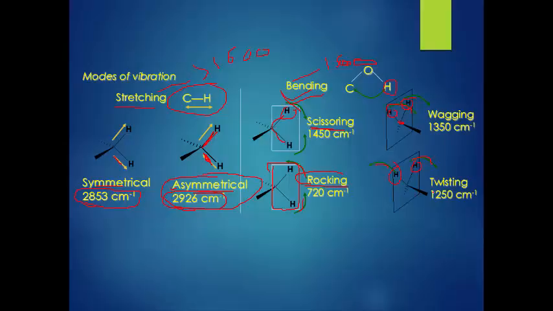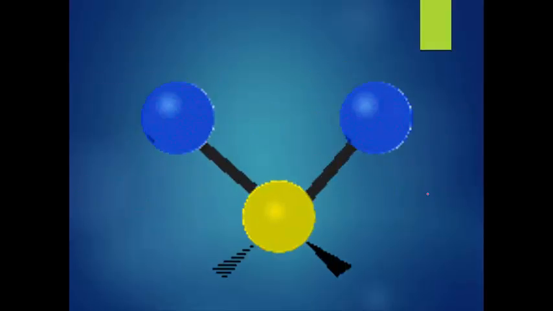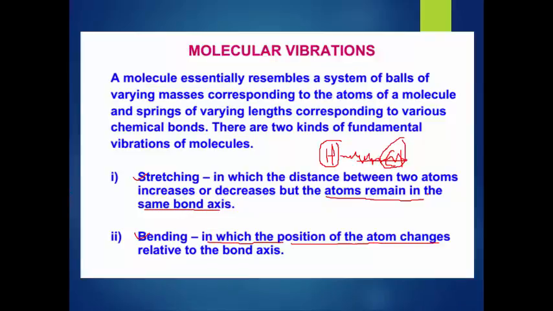In case of twisting, one atom moves up the plane while the other atom moves down the plane with respect to the central atom. That is, one goes up, the other goes down. We will see very nice examples of these.